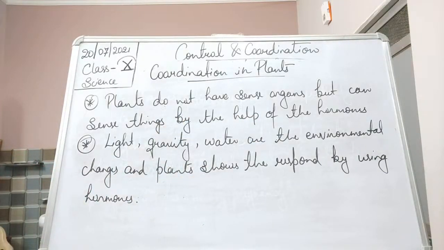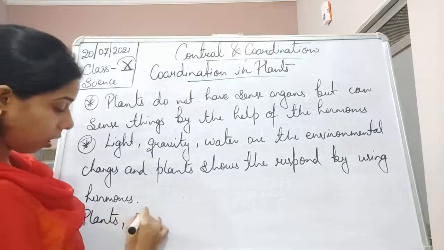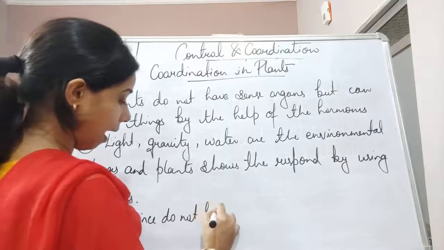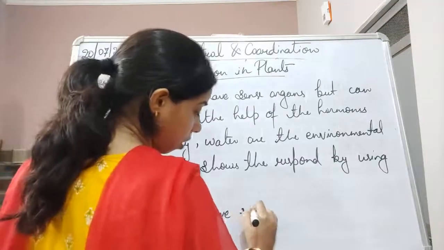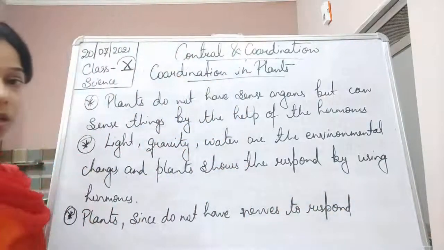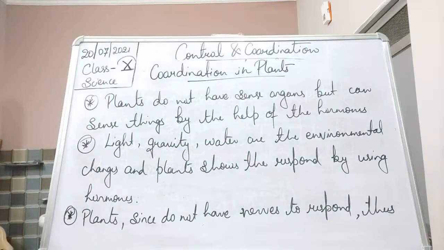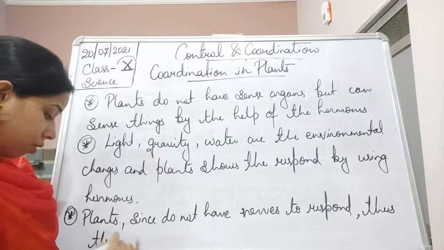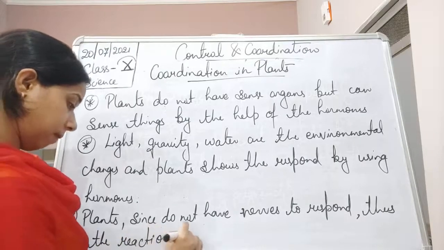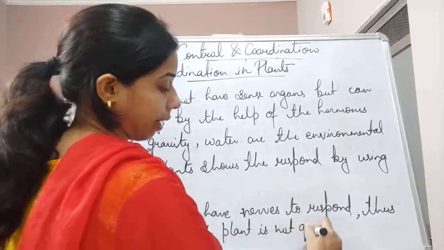Okay. So we can say one more thing, that plants, since they do not have nerves to respond, thus the response or the reaction of the plant is not quick.